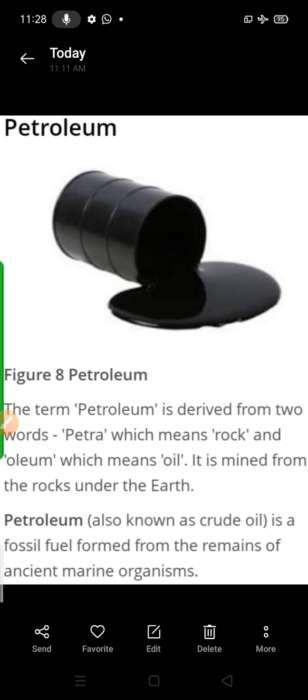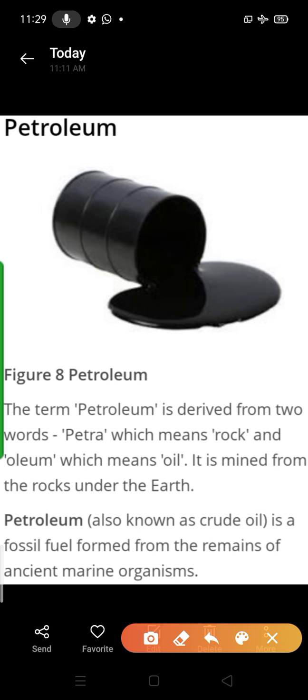On your screen you can see that petroleum is a black colored liquid, which is derived from two words: petra, which means rock, and oleum, which means oil. So we can say that this is rock oil. Clear? It is mined from the rocks under the earth. This is also known as crude oil.